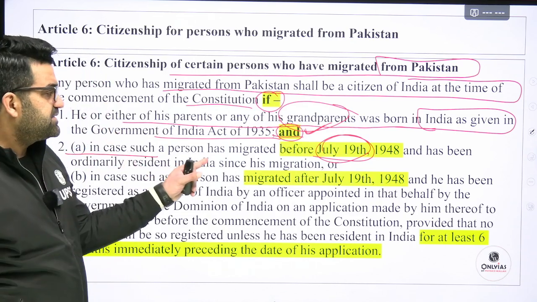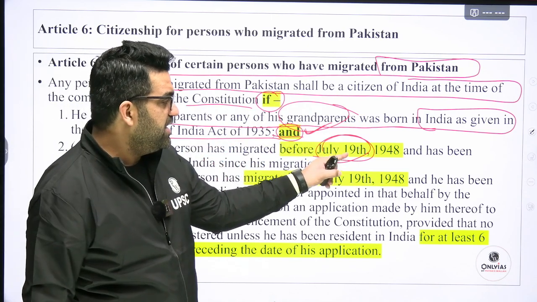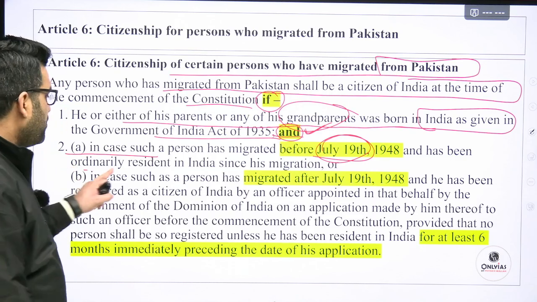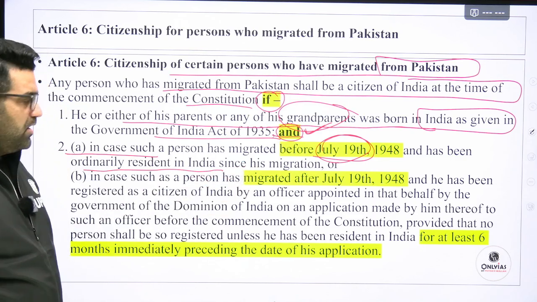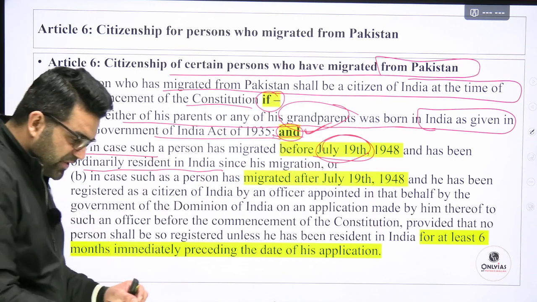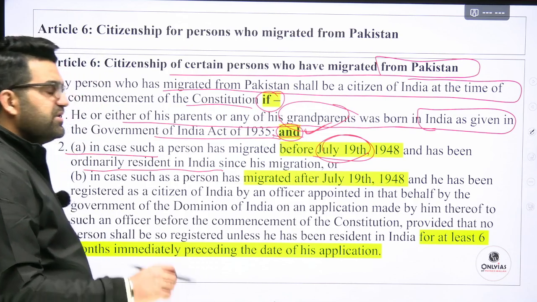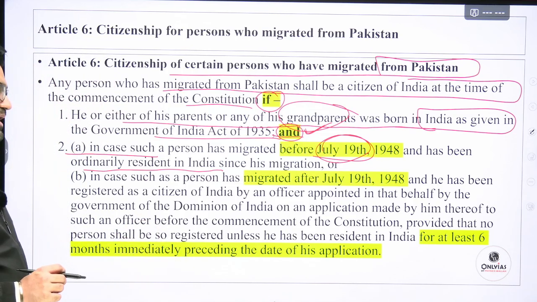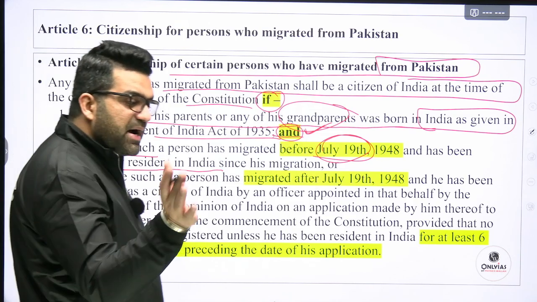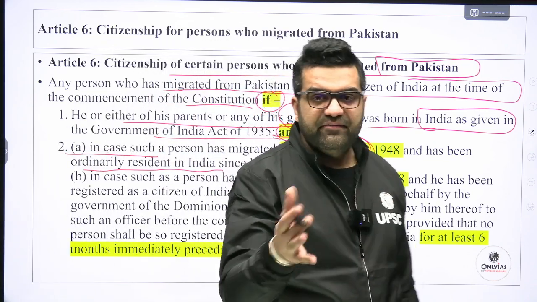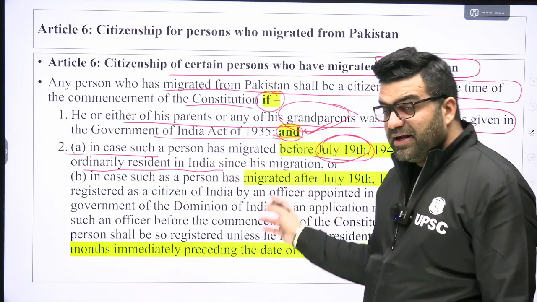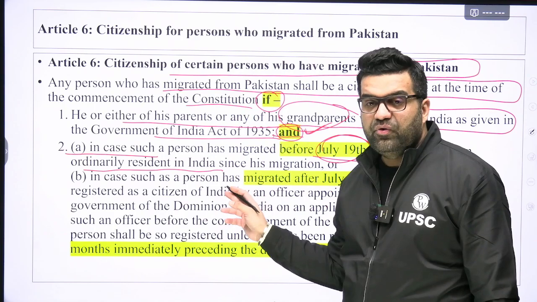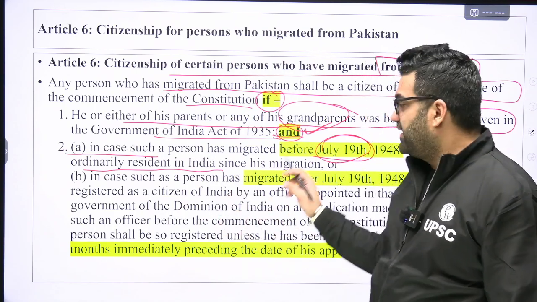In case such a person has migrated before 19 July 1948 and has been ordinarily resident in India since migration. Earlier, he was residing in the Pakistan part of undivided India, but then he migrated into India before 19th of July 1948, right?